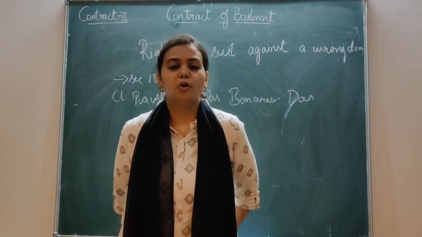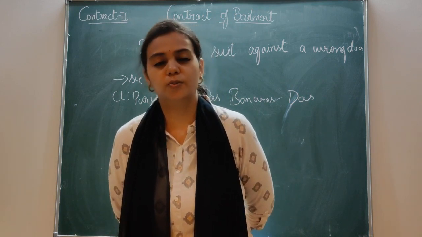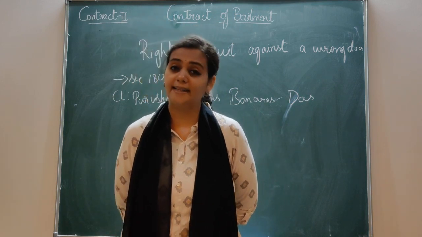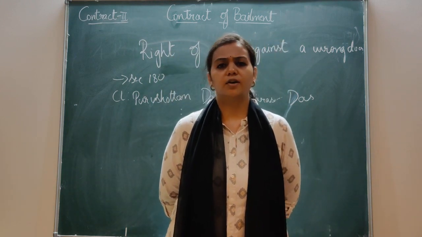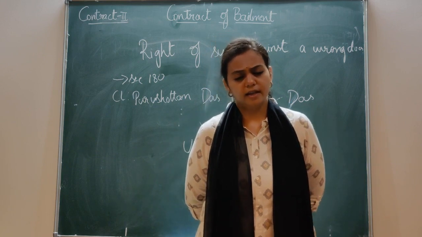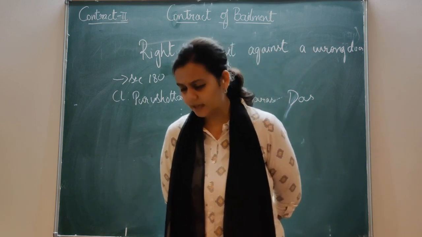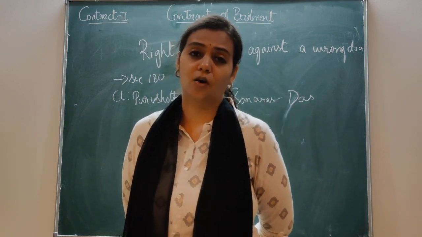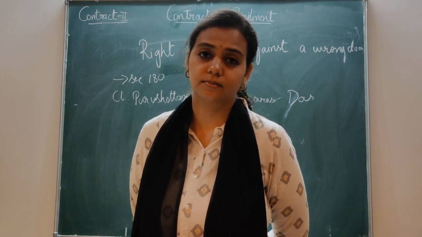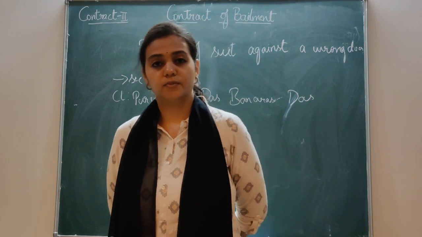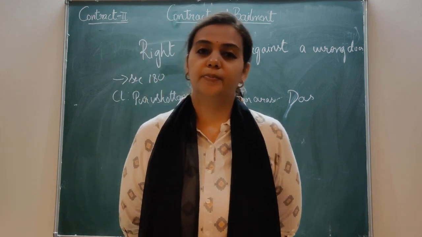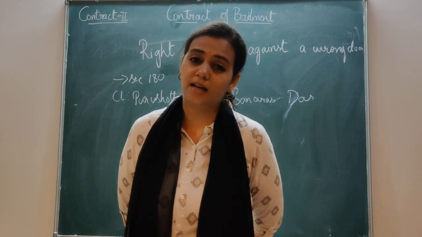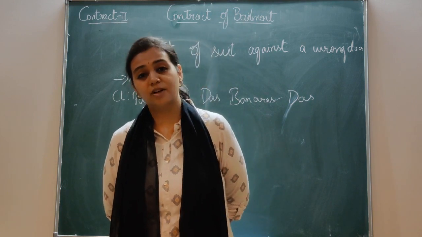Now both of them approach the court: the person to whom the goods were pledged, that is B, and the railway authorities, to decide whose goods they are. There in the court it was decided that yes, they belong to the railway authorities. Got it? Now there is a third party. Who is that third party? A. Because of him, they have suffered losses.